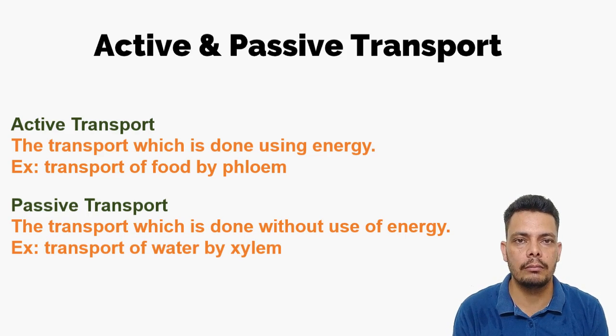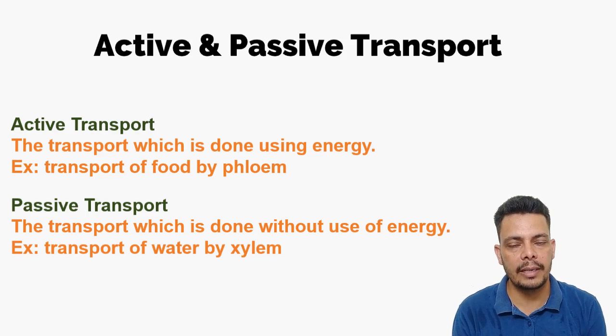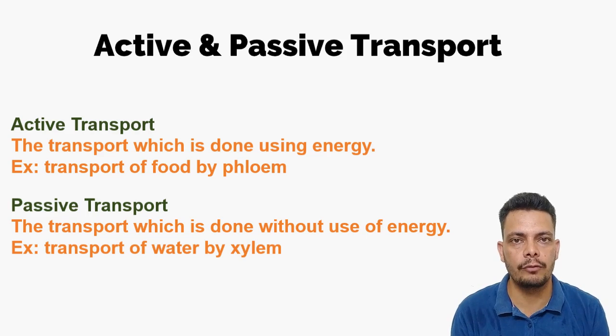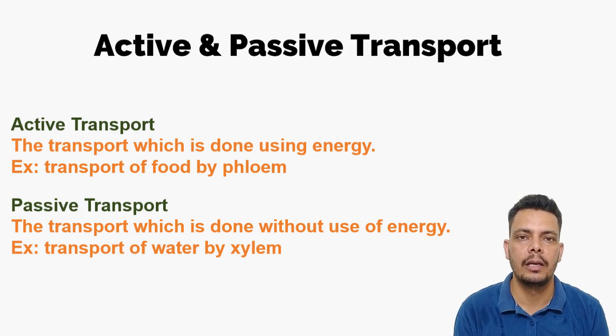So there is no energy or ATP spent in that, because by transpiration the water molecules are pulled by the sun and they evaporate, and they again pull another molecule. So there is a chain suction pull, by which the transpiration happens by itself. There is no involvement of energy, so we call it passive. If there is involvement of energy, as in the conduction of food, we call it active transport.